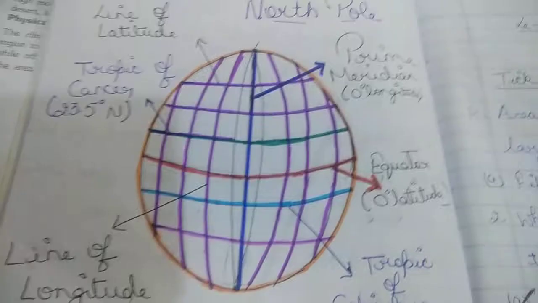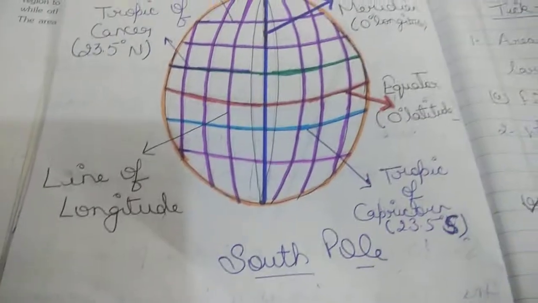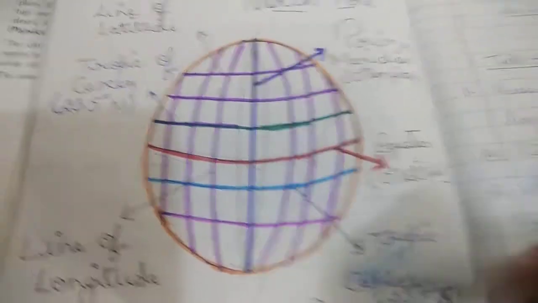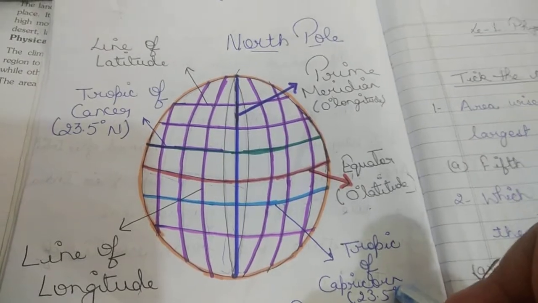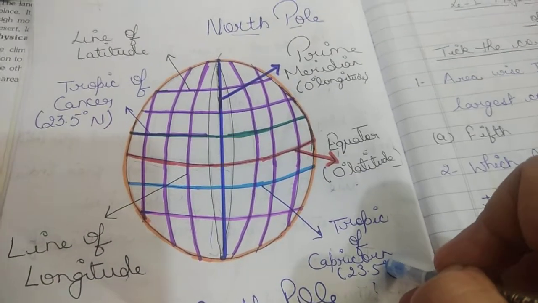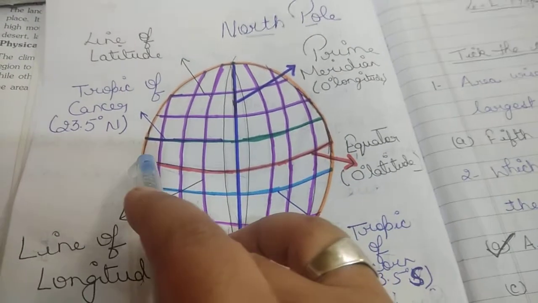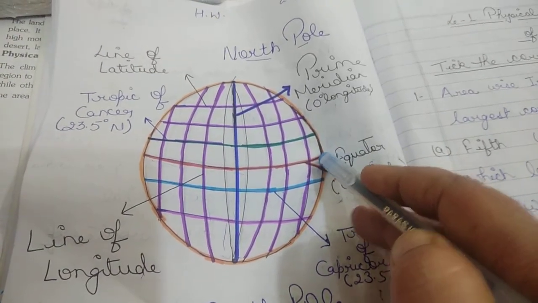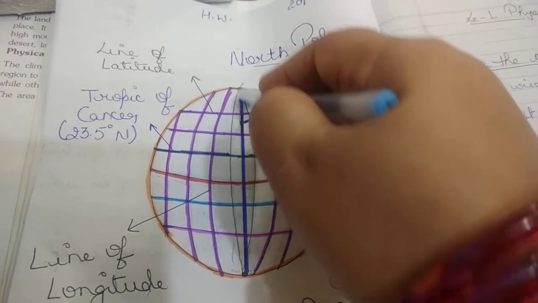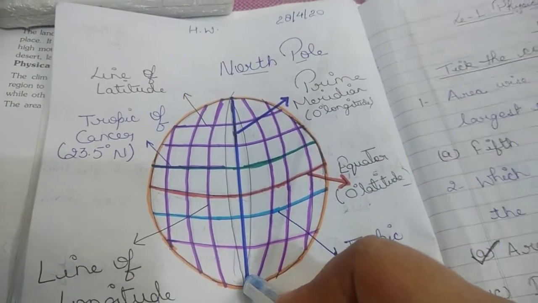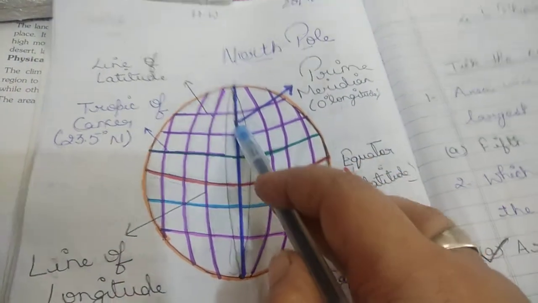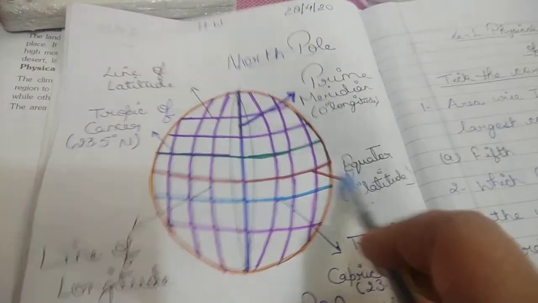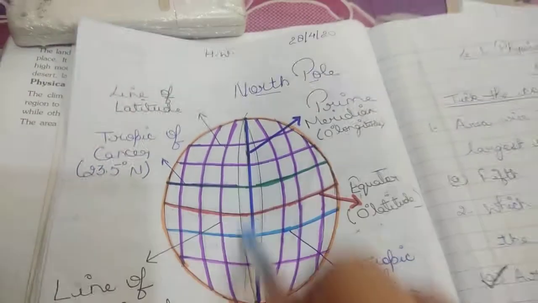Clear? Now last we'll see the picture of a globe. And this also you have drawn in lesson number 1. It will be helpful for you. Children, this is the center line. It is known as the equator. Clear? The standing line that passes through the center is known as the prime meridian. It is also at 0 degree, and the equator is also at 0 degree. This is the sleeping line. This is the standing line.